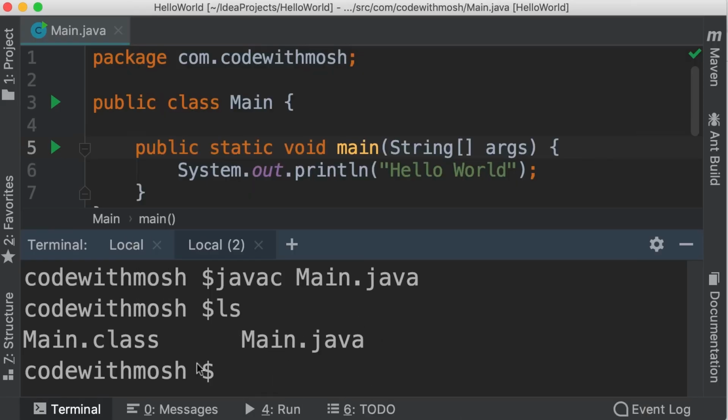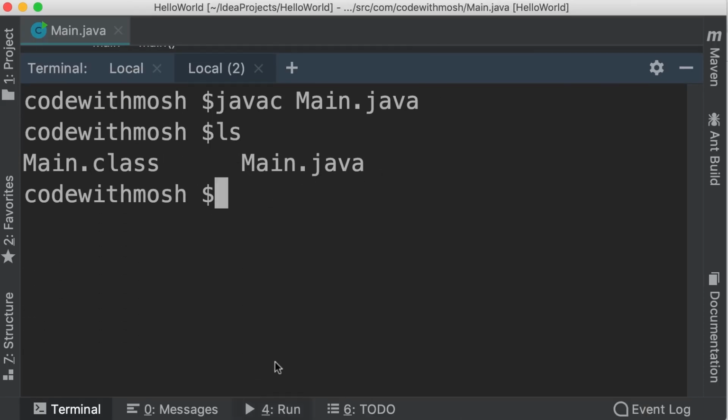So back to this terminal window, let me expand this. Currently we are inside of this folder, codewithmosh, and in this folder we have this class file. Now let's go one level up. So cd .. and one more time. So now we are inside the source folder. We can invoke the Java virtual machine like this.